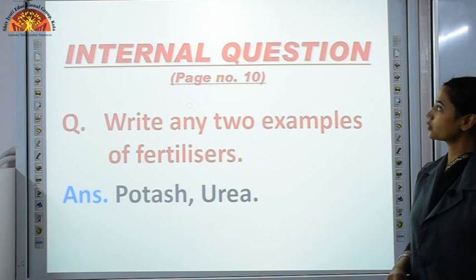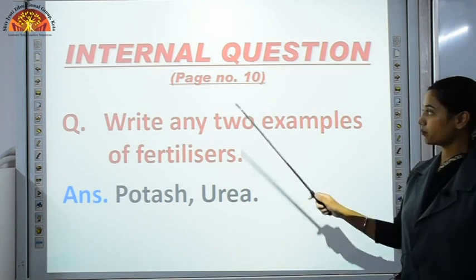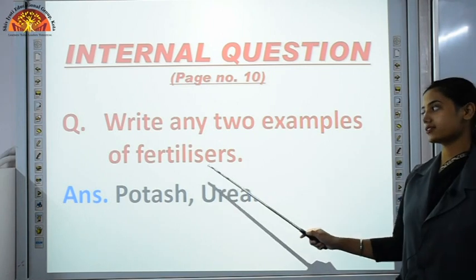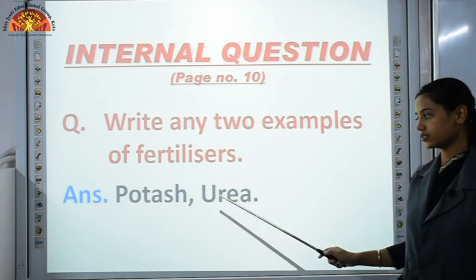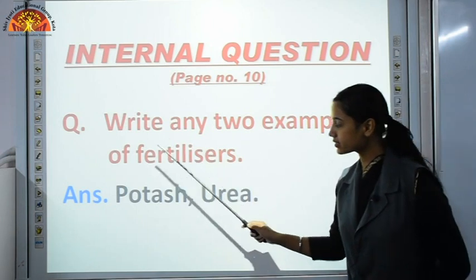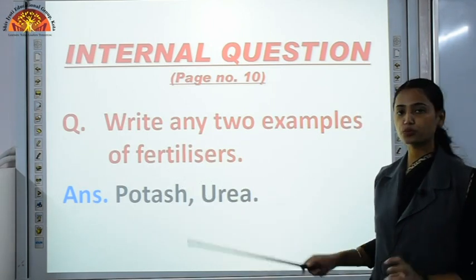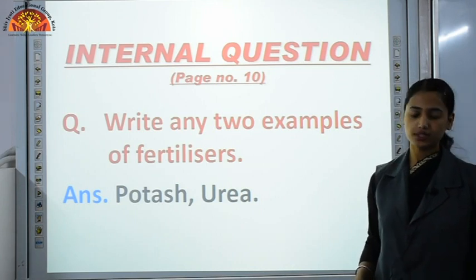Okay, another internal question which you have to write on page number 10. Write any 2 examples of fertilizers: potash and urea. Fertilizers give us particular nutrients. We use fertilizers to provide particular nutrients to the soil.